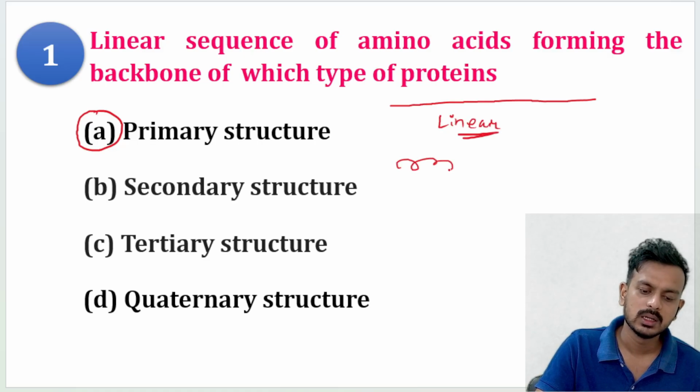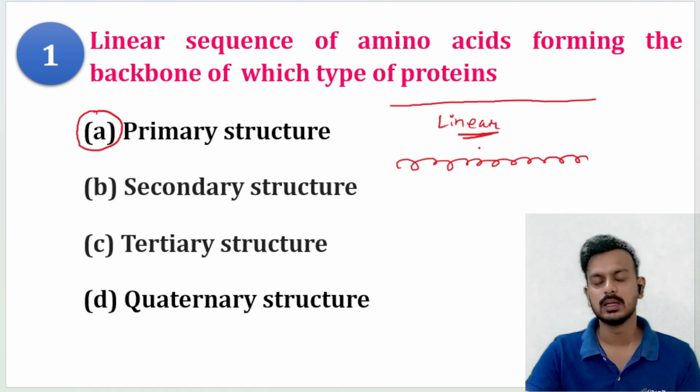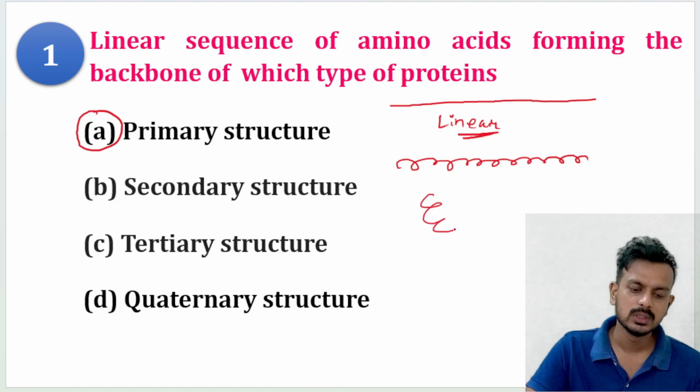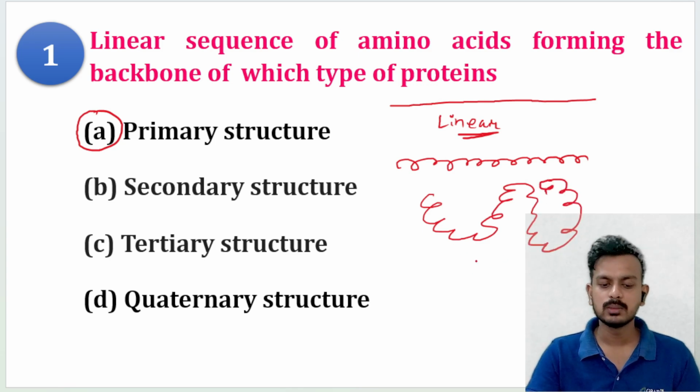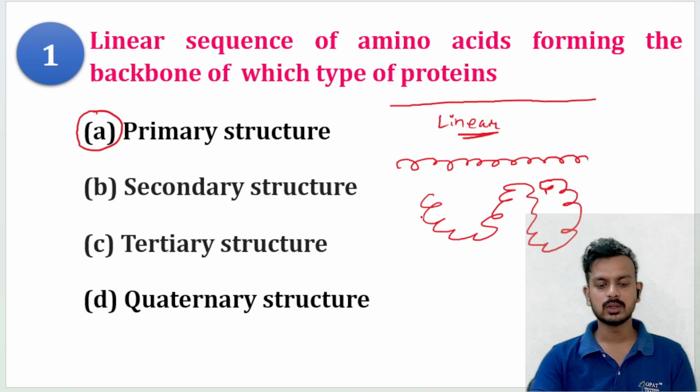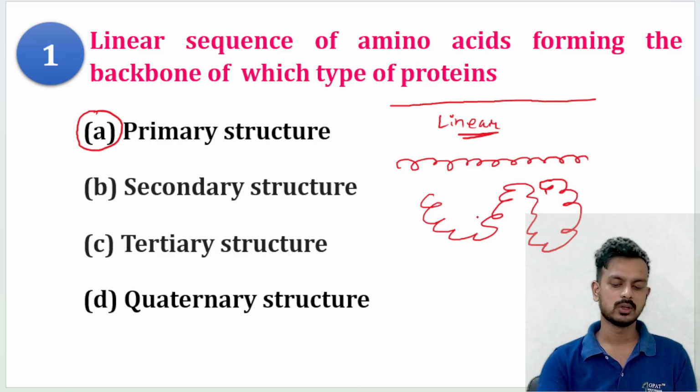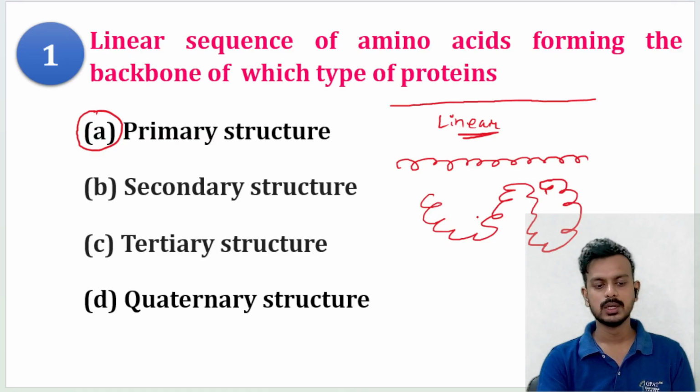If it is twisted, then it is secondary. If it is twisted and forming a more complicated, more twisted structure, this is tertiary. When multiple chains of this tertiary structure join together, it will form a quaternary structure. So remember, questions are asked from this structure also. Next question.